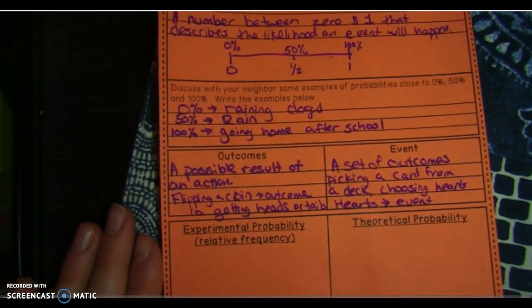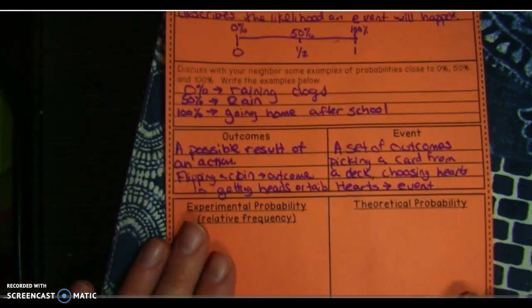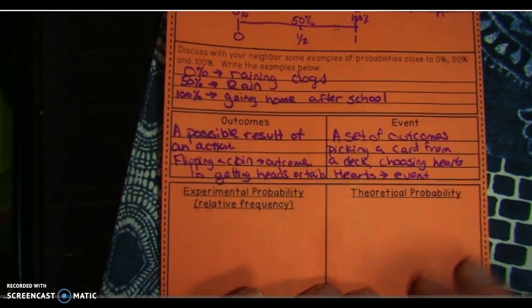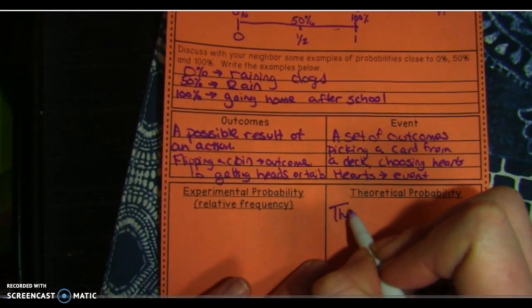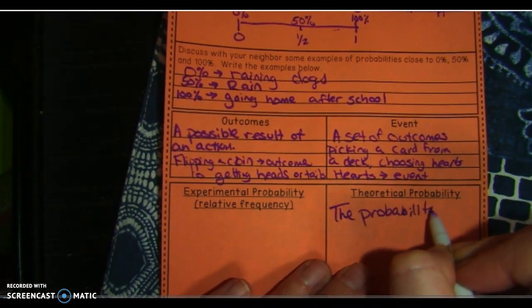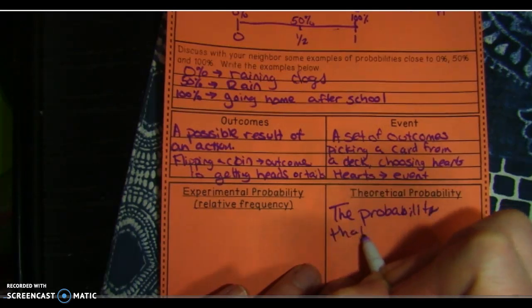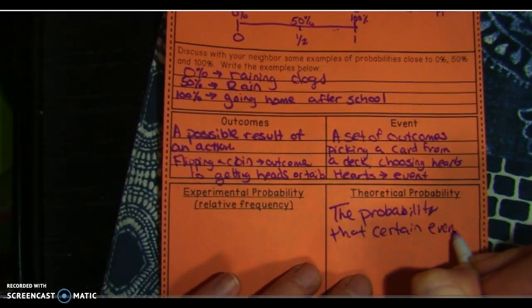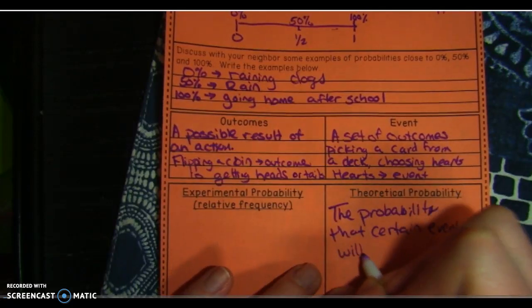My probability, so we're going to deal with experimental. So there's two types, experimental and theoretical. Theoretical is the probability, we're going to start there, that a certain event will occur.